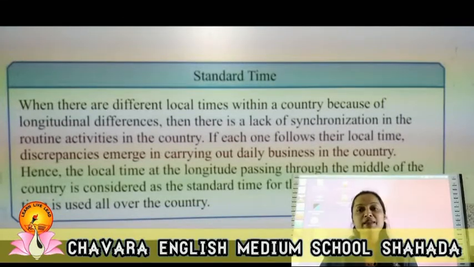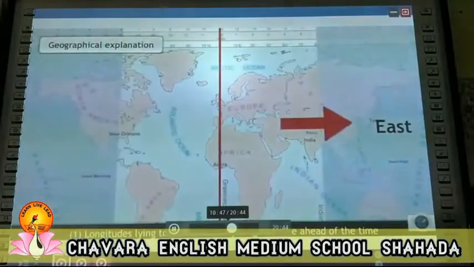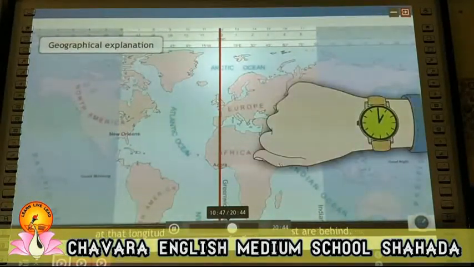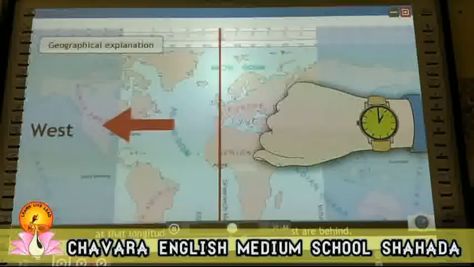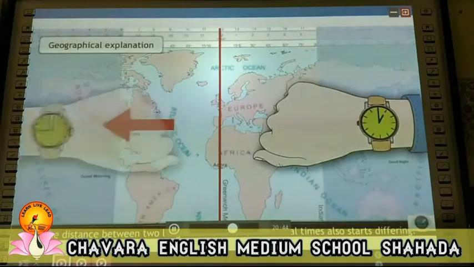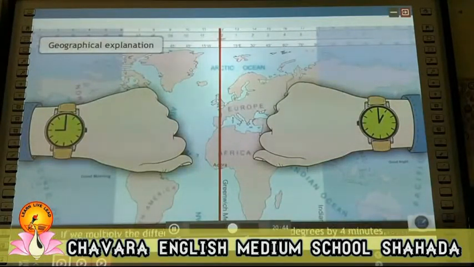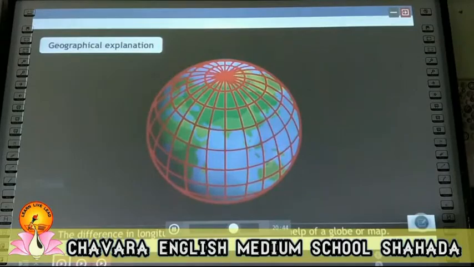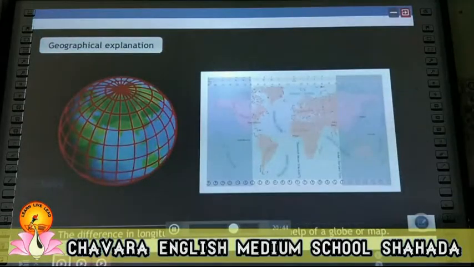So students, let us see the standard time video. Longitudes lying to the east of any longitude are ahead of the time at that longitude, while those lying to the west are behind. As the distance between two longitudes increases, their local time also starts differing. If we multiply the difference between longitudes in degrees by 4 minutes, then the difference in the respective local times can be calculated. The difference in longitude can be known with the help of a globe or map. Standard time.